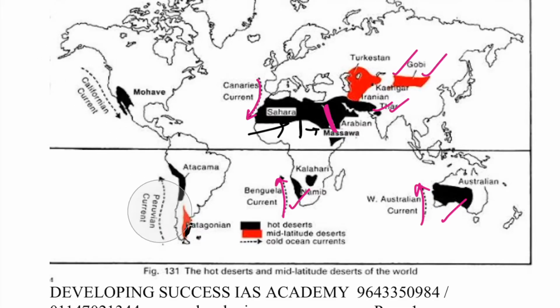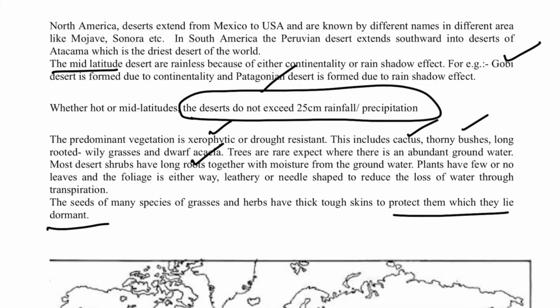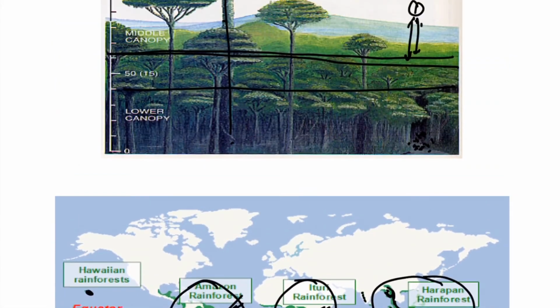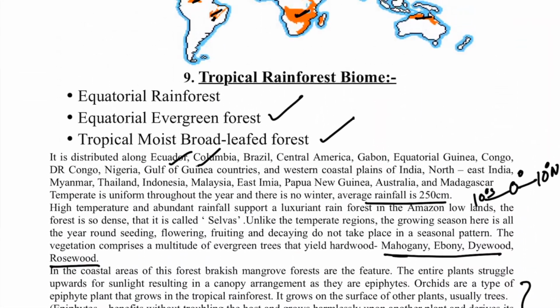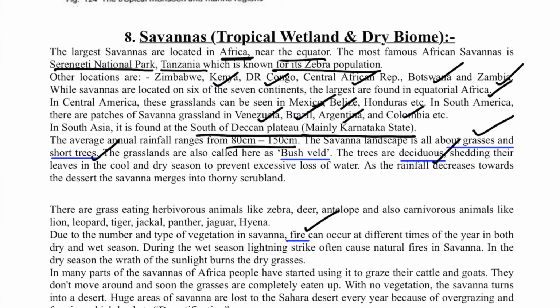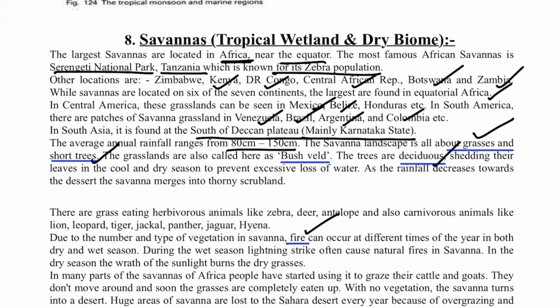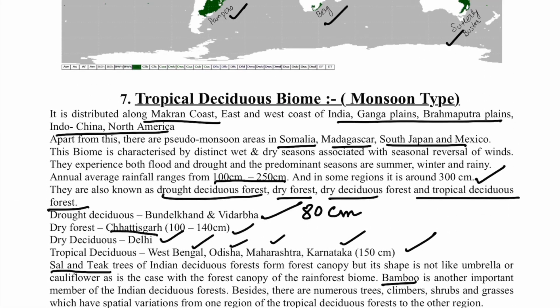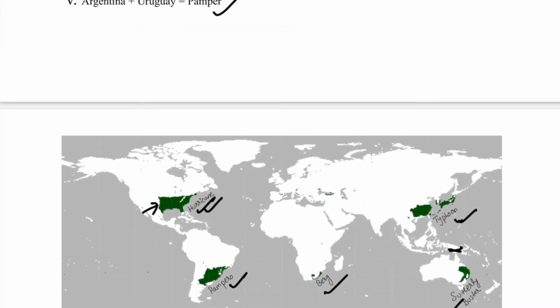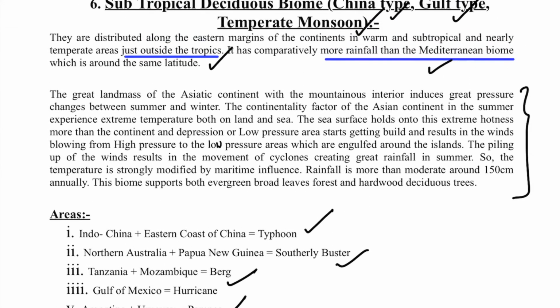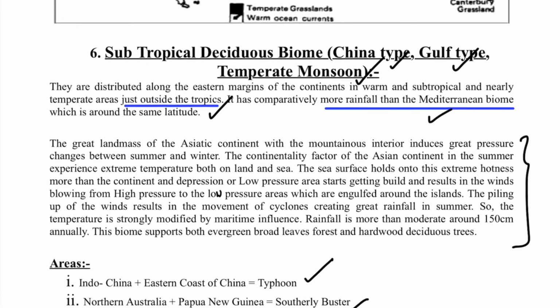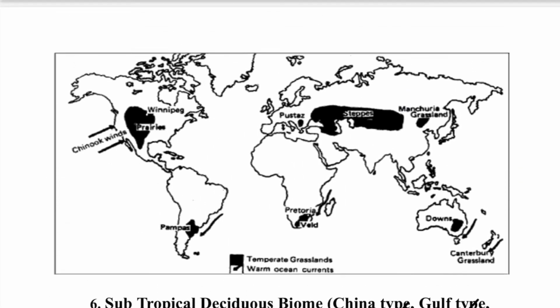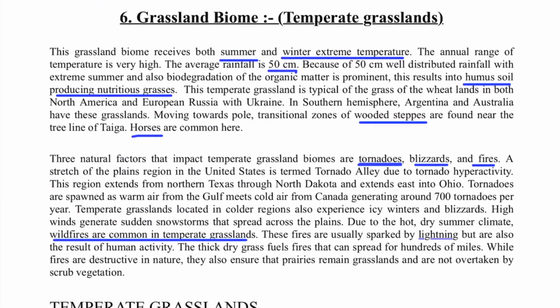You can look over the diagram nicely, because I have given the PDF file, so it will be easy for you. So the 10th biome we did is your desert biome. Then we did the tropical rainforest biome, which you know as the equatorial rainforest. Then the savanna biome, which is actually grasses plus trees, and the grasses are somewhat long here and present mainly in Africa. And then we did the monsoon biome, which is the type of forest and climate in India. And before that we did the subtropical deciduous biome, or the China type, or the Gulf type biome. One biome which is left here is the temperate grassland biome.